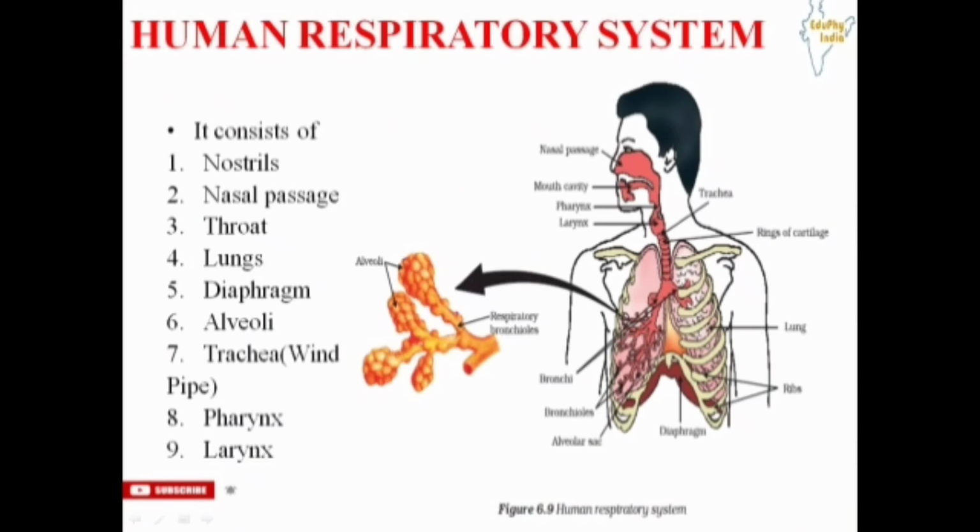So, in previous lectures, we have seen what exactly respiration is, what happens in respiration, and then we have seen different pathways regarding the breakdown of glucose to produce energy. After that, we have seen different modes of respiration in plants, terrestrial animals, and aquatic animals. Now, in this video lecture, we are going to see the human respiratory system, that is, how exactly the process of respiration occurs in our body.